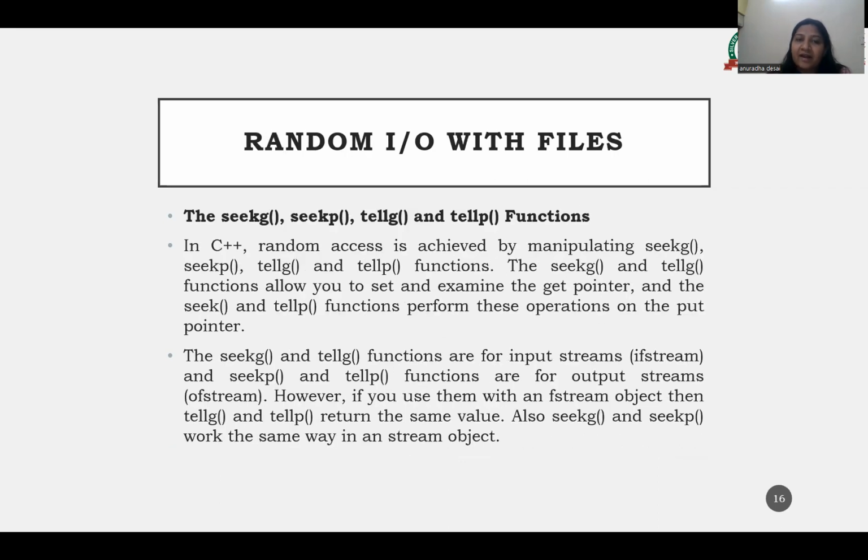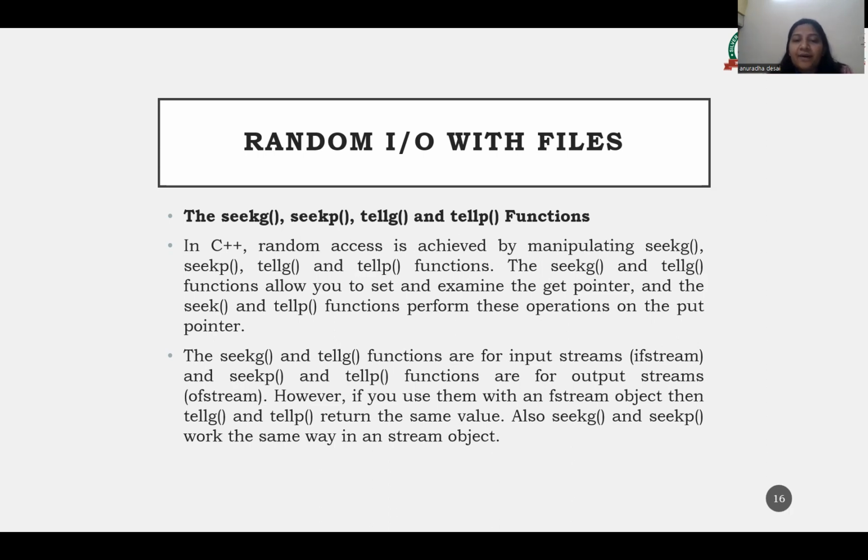The second one is random input output files. In this there are some member functions like seekg, seekp, tellg, and tellp. In C++, random access is achieved by manipulating seekg, seekp, tellg, and tellp. The seekg and tellg functions allow you to set and examine the get pointer, and the seekp and tellp functions perform the operation on the put pointer.